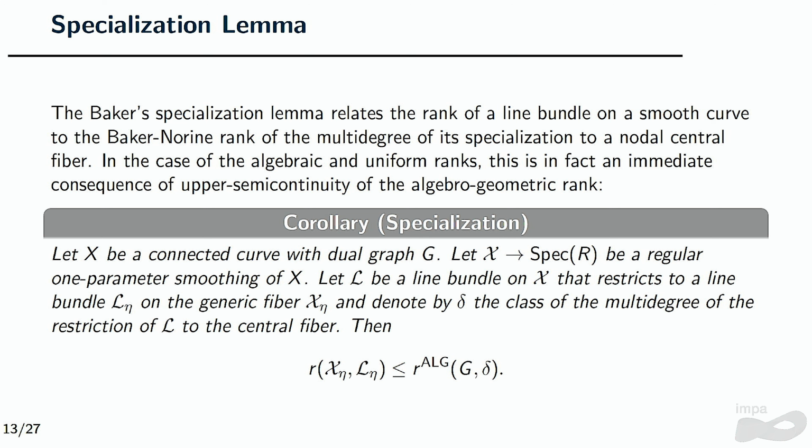Another result that we have is that people were really interested in the combinatorial rank when Baker and Norine proved the specialization lemma, right? So when you get a regular one parameter smoothing of a curve, what you have is that the rank of the generic fiber would be bounded above by the combinatorial rank, and the same result can be reflected by the uniform rank, just using the upper semi-continuity of H0, basically.